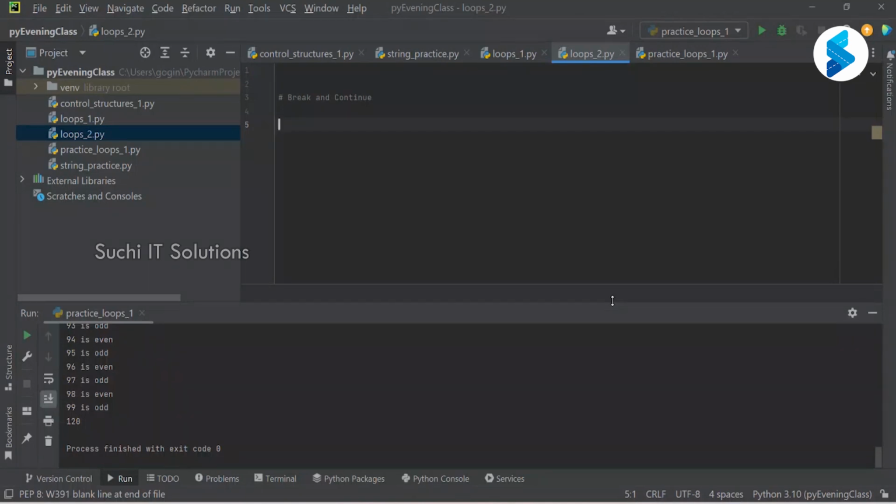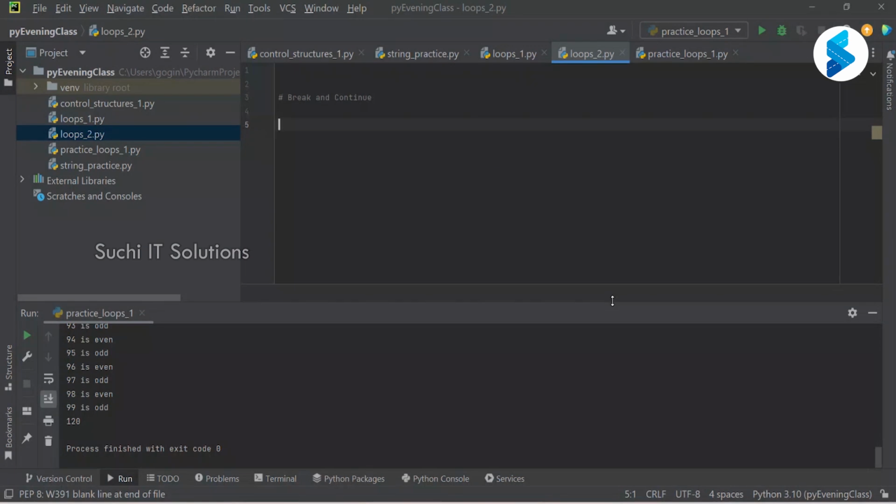In the same way, in a program, when we are looping a certain number of times, you would be checking for a certain condition in every iteration. The moment you achieve that condition, the moment that condition becomes true, then we will break. You don't want to continue looping. There is a statement called break, using which you can stop the loops.